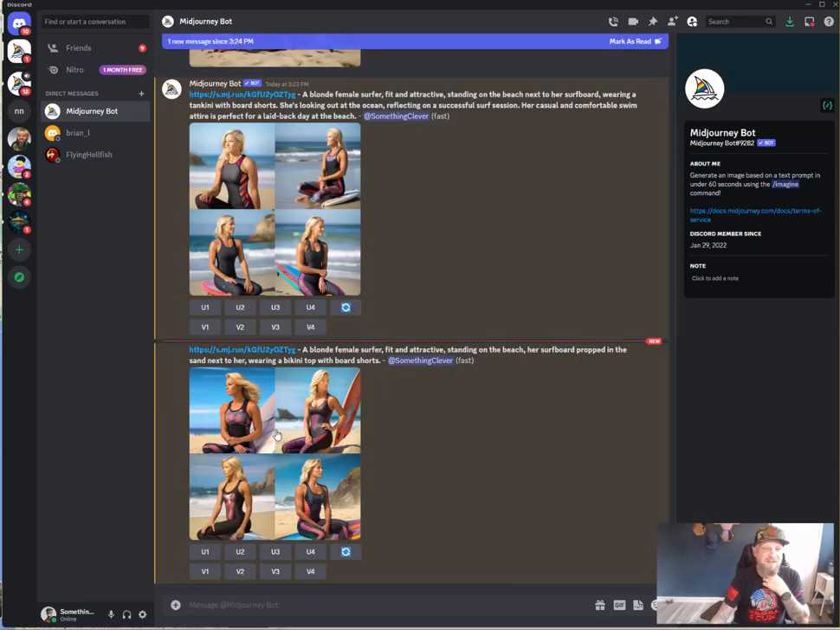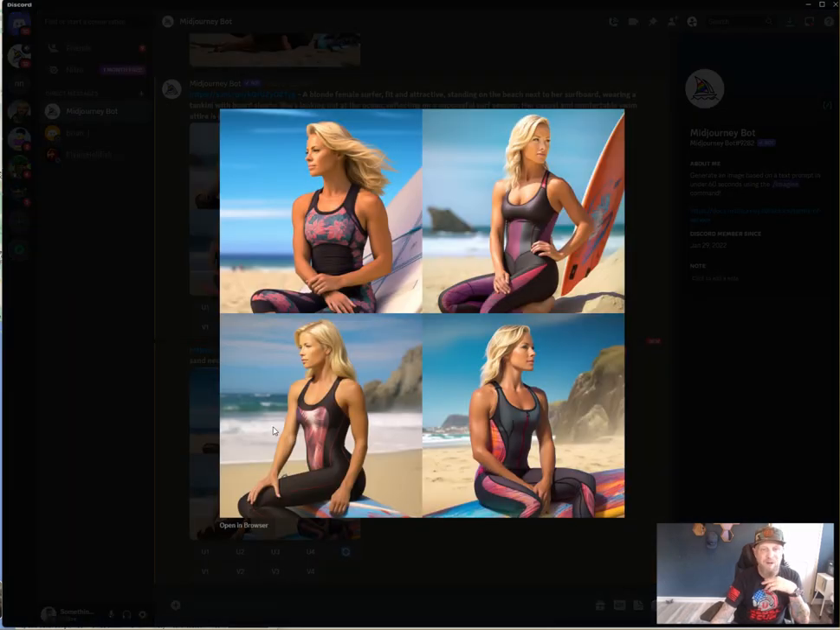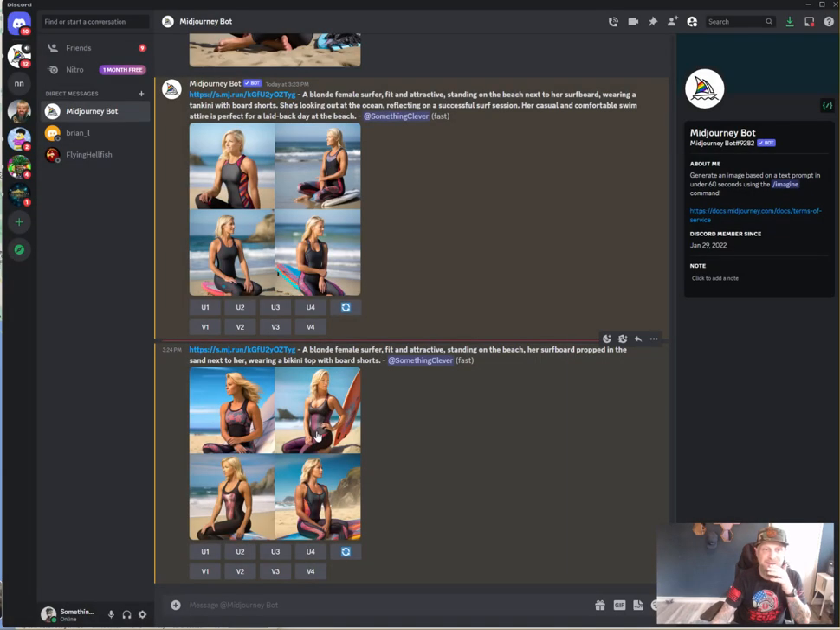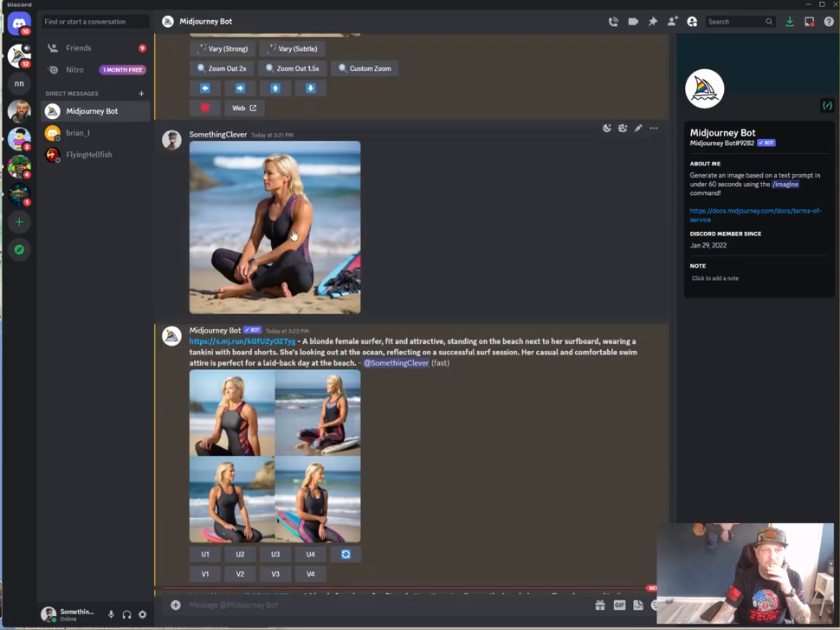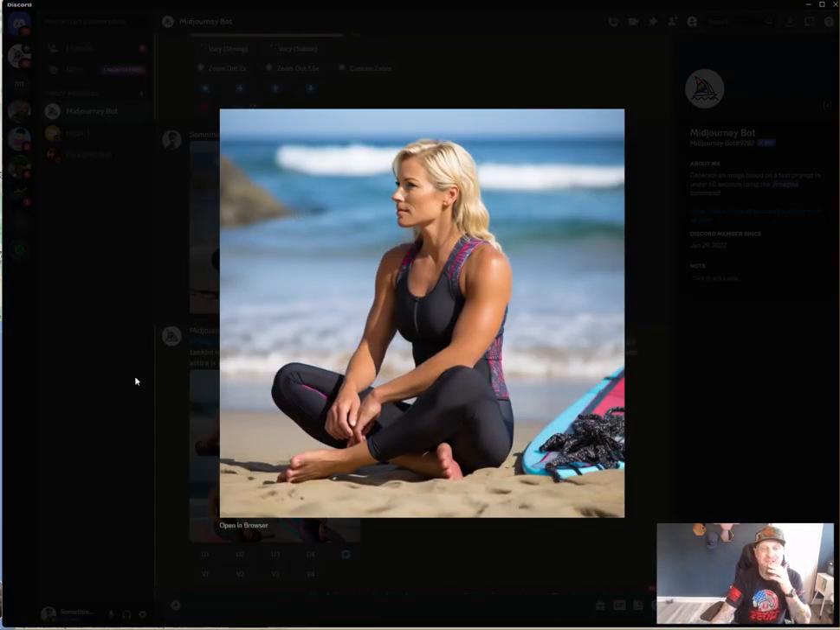Okay, she's still not standing. I don't know why it's not doing that properly, but if you look at this, it looks like the exact same person. Here it is right here. Looks like the same girl. I actually like this one. This actually looks pretty believable.